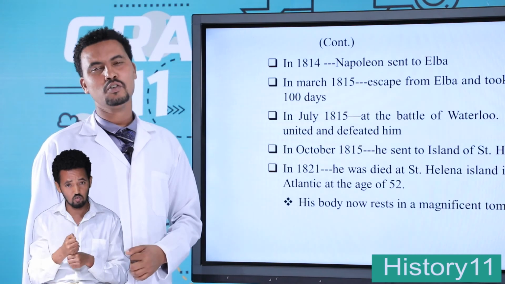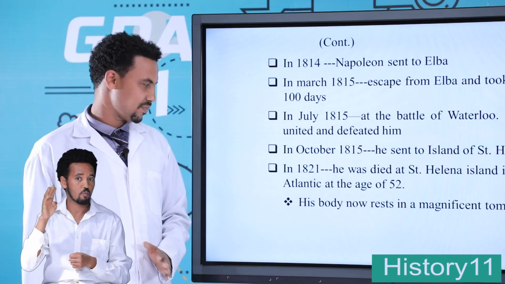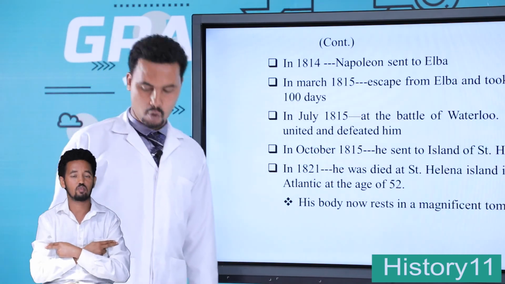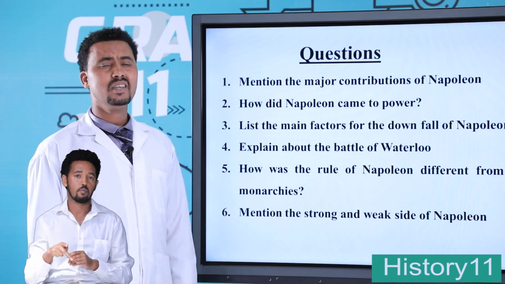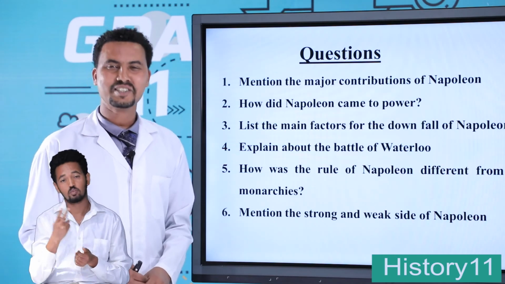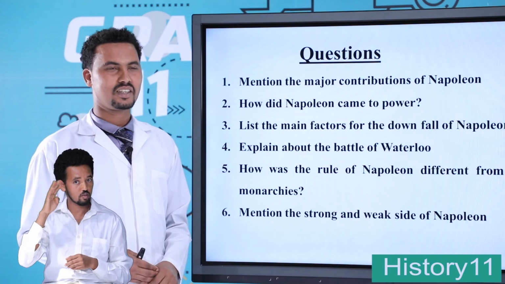His body now rests in the magnificent tomb in Paris. Student, this is all about the successes and failures of Napoleon Bonaparte.